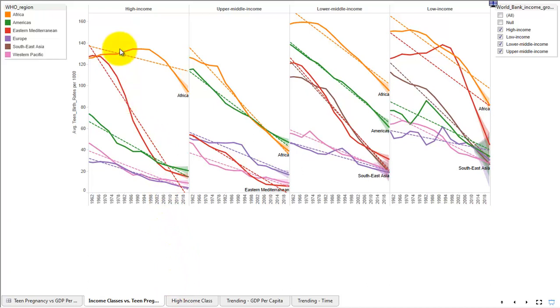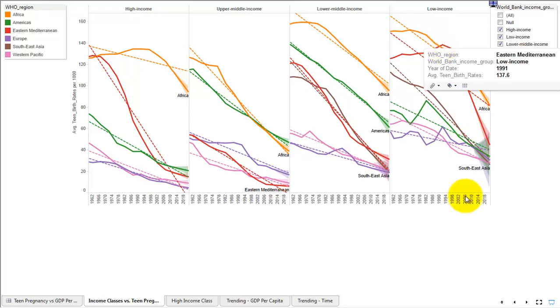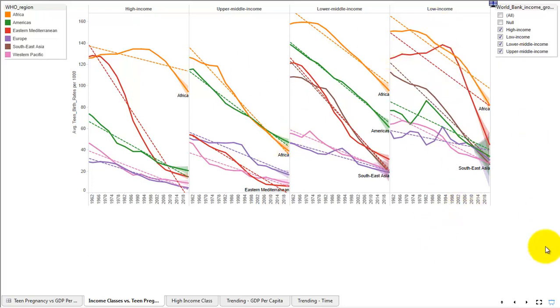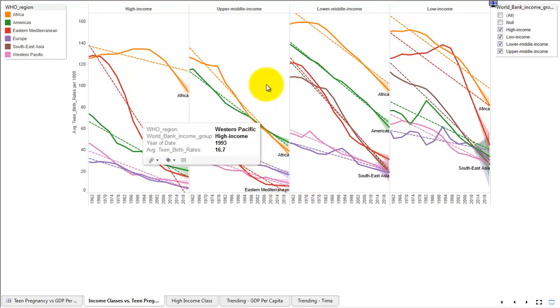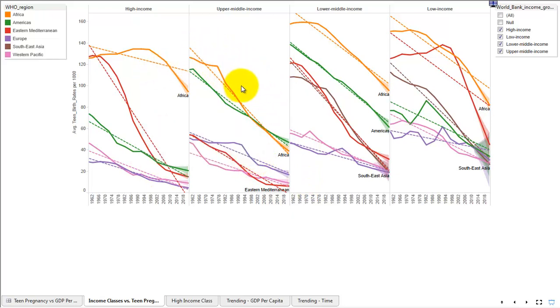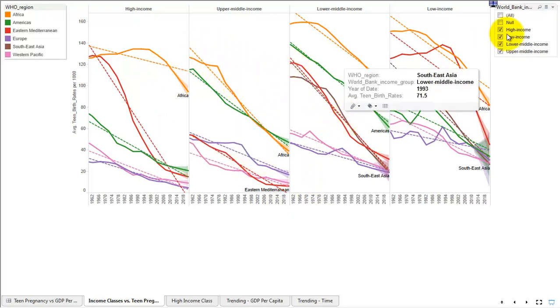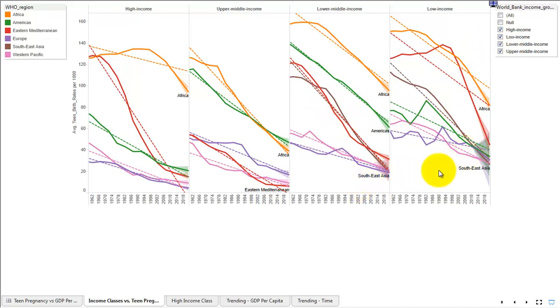For the most part, you'll see that as time progresses, there's a downward trend. There's a slight upward trend in Eastern Mediterranean low income, but for the most part it is a downward trend. High income and upper middle income tend to have lower birth rates, just by the eye test, than lower middle income and low income. But Africa really stands out here.